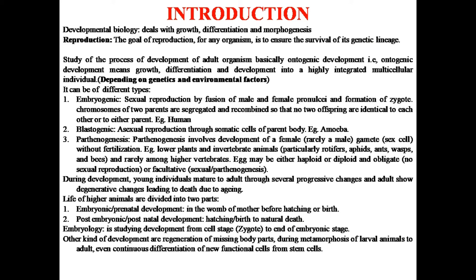In this, the egg may be either haploid or diploid, or the organism may be obligate or facultative for parthenogenesis. If it is obligate, then there won't be any sexual reproduction, but if it is facultative, there might be chances of sexual reproduction, as well as at some stage it may be parthenogenetic also. So these are the different types of development. There are some other developments also, like regeneration of missing body parts, metamorphosis of larval animals into adults, then continuous differentiation of new functional cells from stem cells.